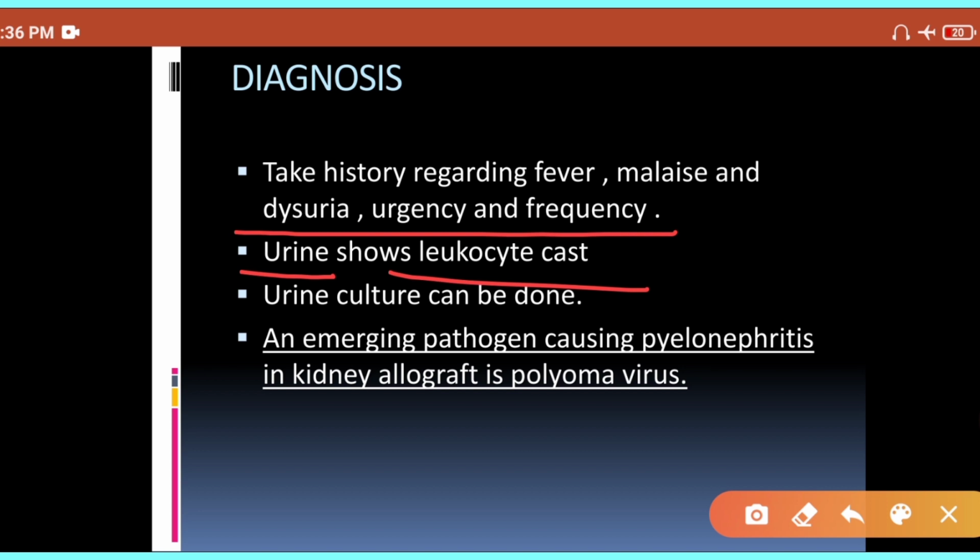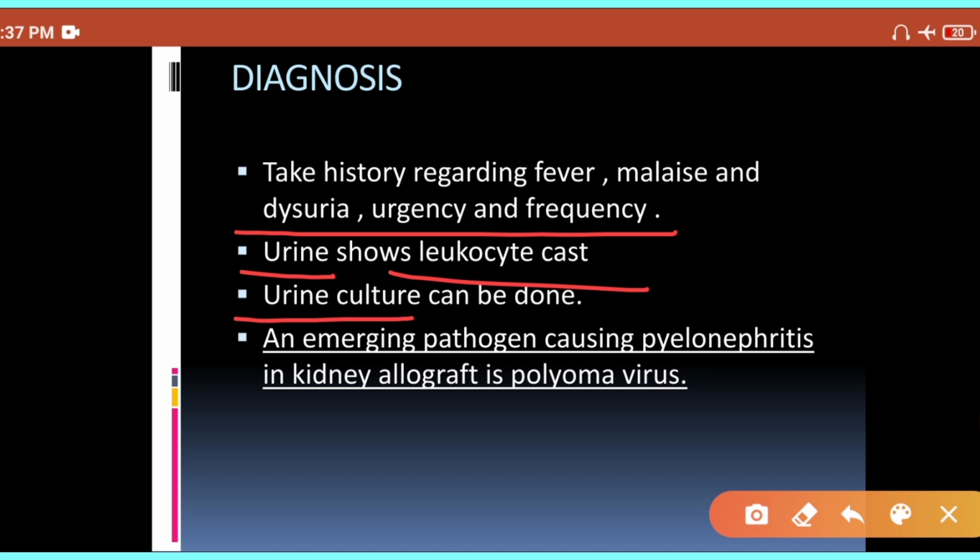Alright. Now to identify the causative organism and to choose the appropriate antibiotic, you need to do the urine culture. Alright. So these are the diagnostic tests for acute pyelonephritis. In severe cases only, we take the biopsy, in which you can identify the morphology of pyelonephritis.